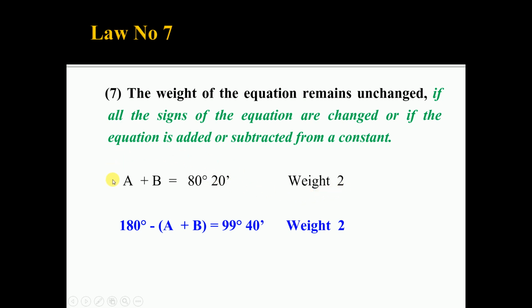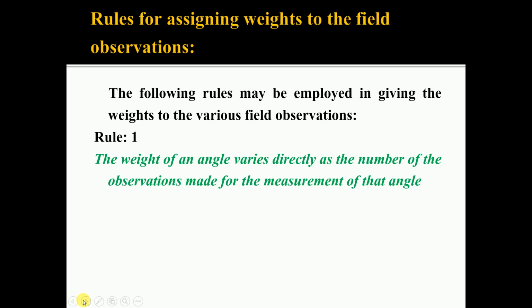If this equation is subtracted from the constant, say 180 degree, so 180 degree minus A plus B, the result is 99 degree 40 minutes. So the weight of the result will remain the same because we have subtracted this equation from the constant. The weight of the equation remains unchanged if all the signs of the equation are changed or if the equation is added or subtracted from the constant. So these are the 7 important laws.